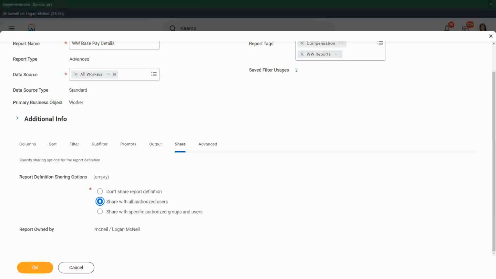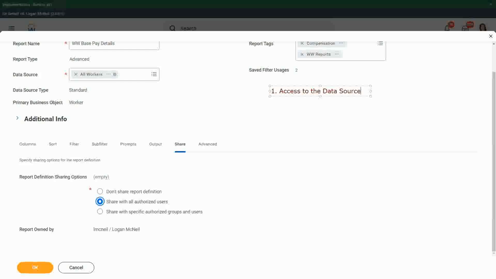The authorized users are the workers who have a few things. Number 1, let me write it down on the screen itself: workers who have access to the data source. What is the data source in this report? All workers.